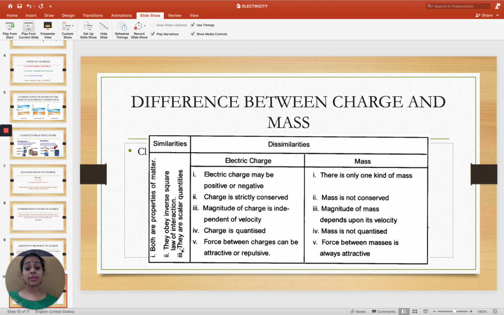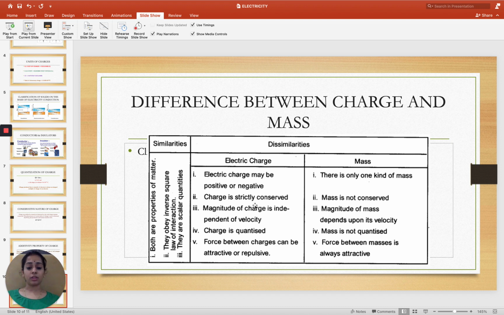And both are scalar quantities. Scalar means it only considers the magnitude and not the direction. Charges are concerned only with magnitude. Even masses are concerned only with magnitude. There is no direction component involved. Both are scalar in nature.